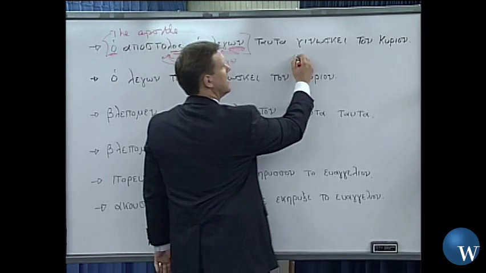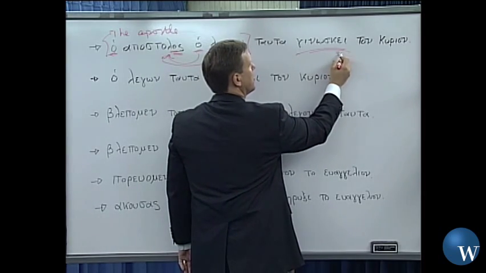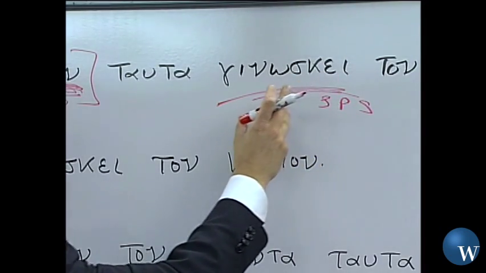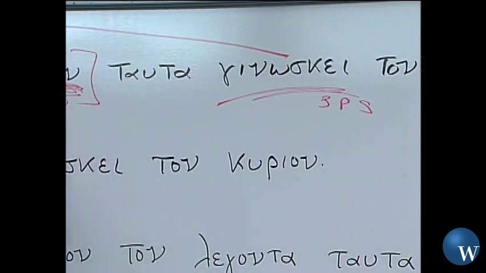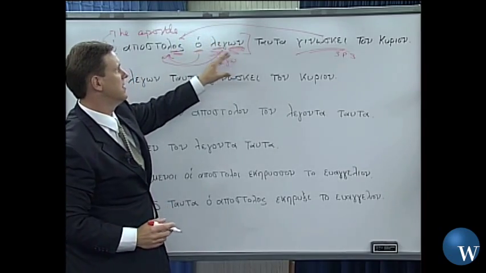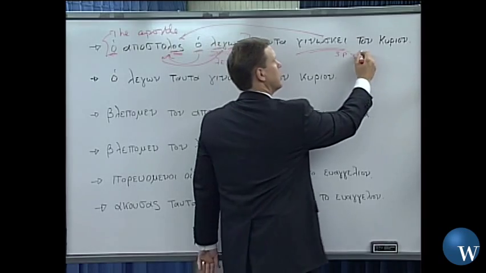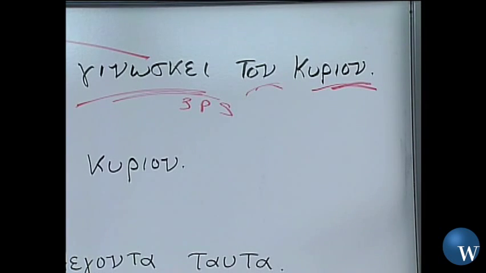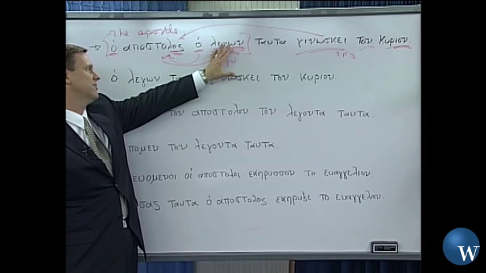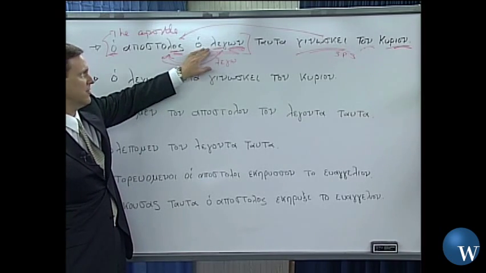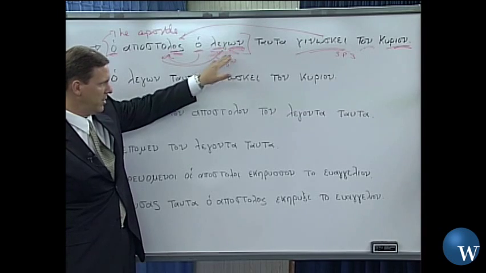And now here is my main lead verb, right? Gnoske, third person, singular. He, she, or it, right? He knows. Who knows? Well, it goes back to the subject of my sentence, right? The apostle. What apostle? The saying these things apostle. He knows. Who does he know? Here is the direct object, accusative case endings. He knows the Lord. All right, so that's a very fundamental and basic use of the participle in terms of its adjectival or attributive use. Remember, it follows immediately the article, and that clues me in to the attributive use of it.